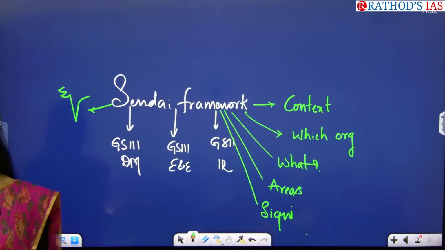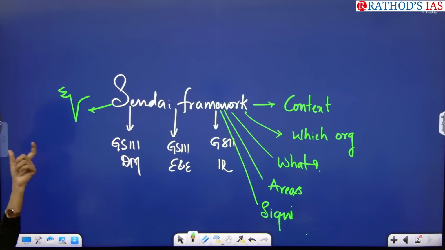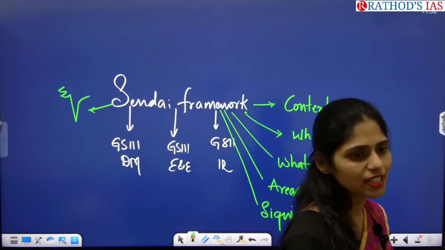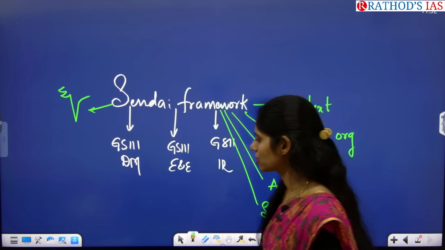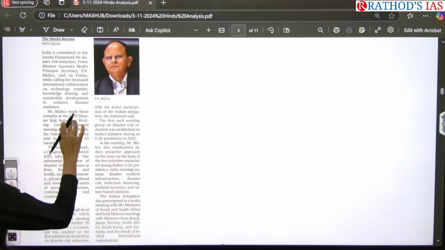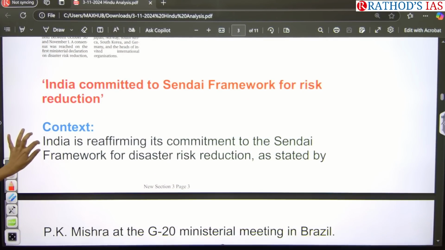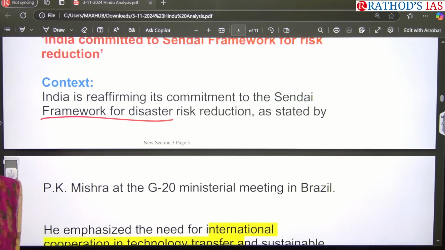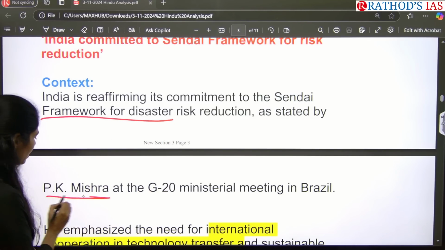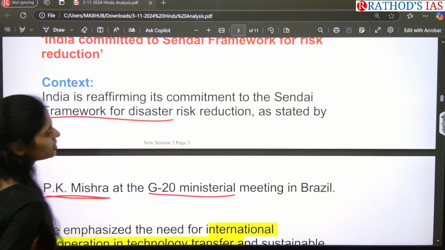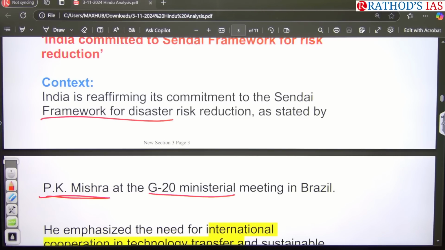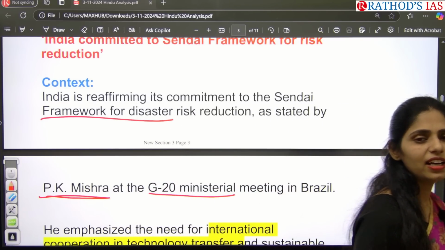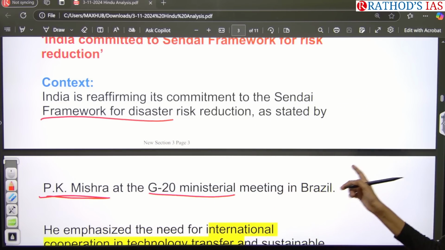Bay of Bengal. Okay, so because of the increasing risk associated with climate change, we need to follow the Sendai framework for disaster risk reduction. Now let us see who made this statement. India reaffirmed its commitment to the Sendai framework for disaster risk reduction, as stated by PK Mishra at the G20 ministerial meet in Brazil. One of our delegates said that yes, we are committed to this Sendai framework.